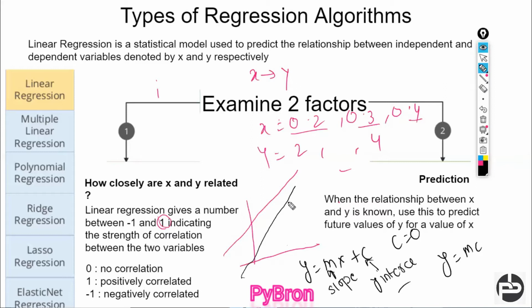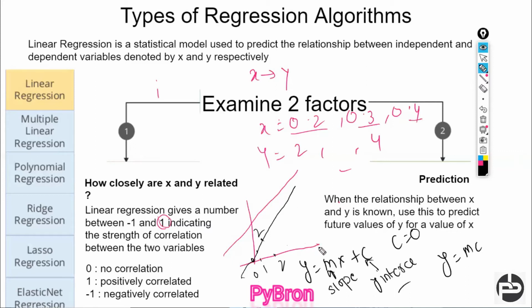At the value of x equal to 0, y is 0. At the value of 1, y is 1. At the value of 2, y is 2. So we got the relationship between x and y.